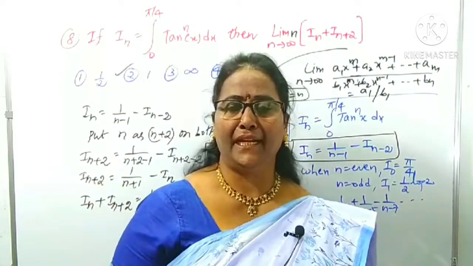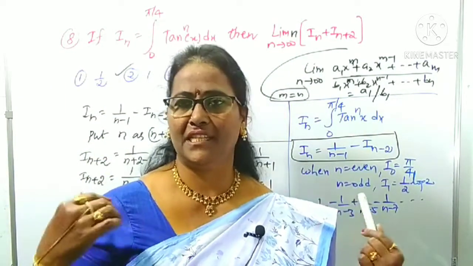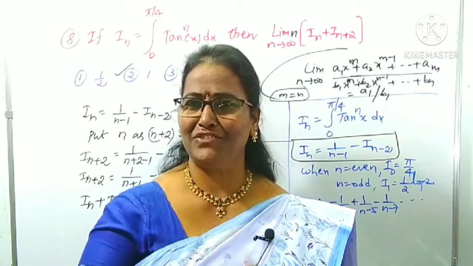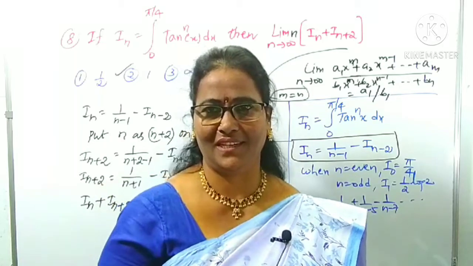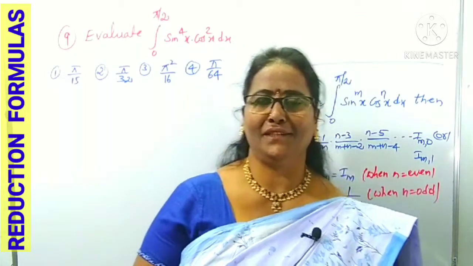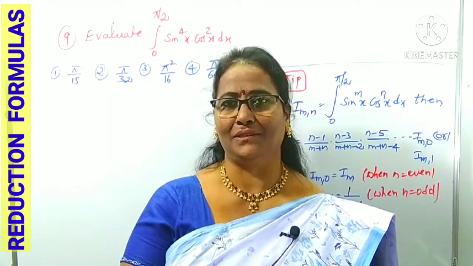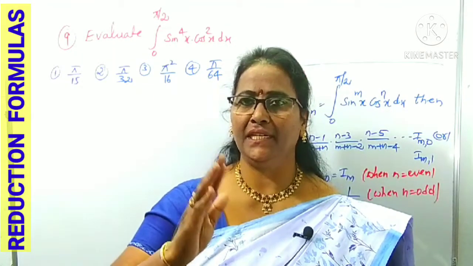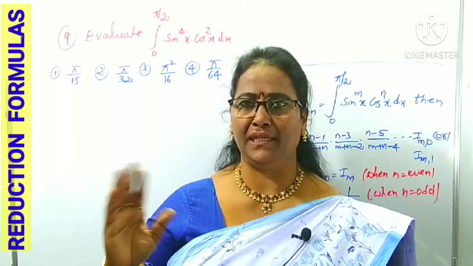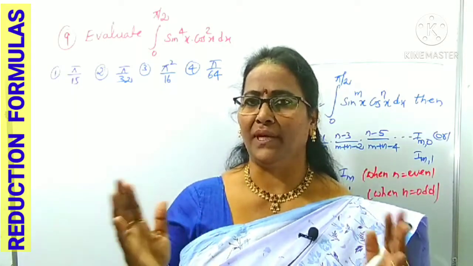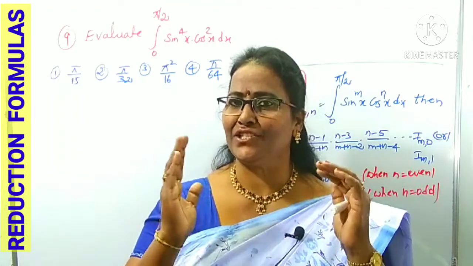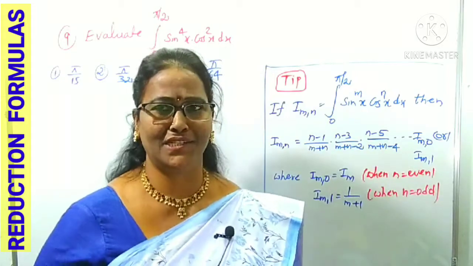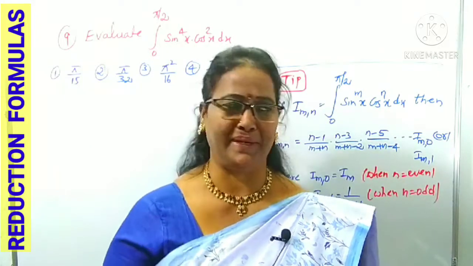So I did the tan reduction formula and its application. Now we can move forward to some more reduction formulas. Now we can concentrate on one of the major reduction formulas, that is the combination of sine and cos. I did sine separately, cos separately and tan separately. But what is the combination of sine and cos reduction formula? How can you use it? I have written it here, you just have to concentrate. I am giving hints also. How can you remember it?